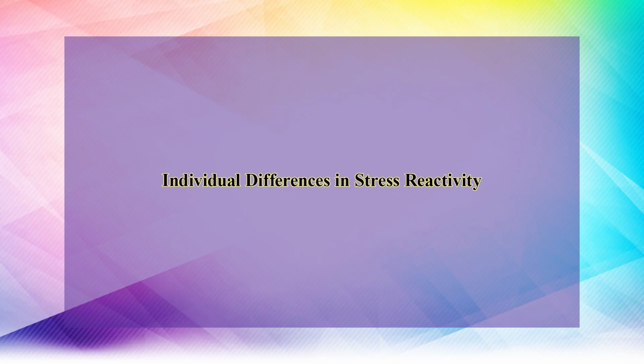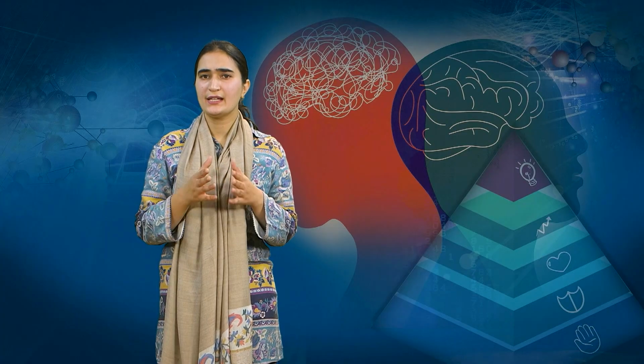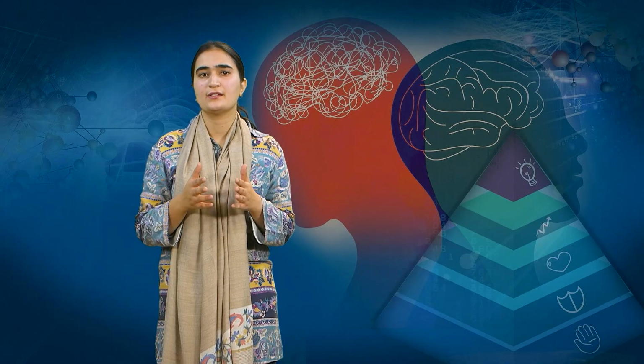Coming to one more important objective, which is individual differences in stress reactivity. Different people react differently to stress. Reactivity is the level of modification brought on by stress in autonomic, neuroendocrine, or immunological responses. Some people are more biologically susceptible to stress than others due to their genetic makeup, prenatal experiences, or early life events, and as a result, they may be especially vulnerable to negative health effects as a result of stress.